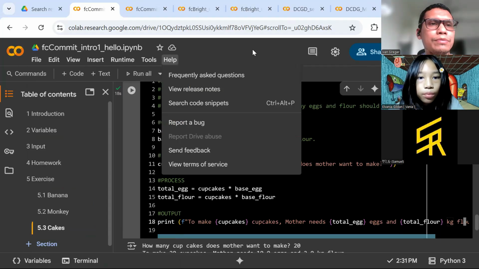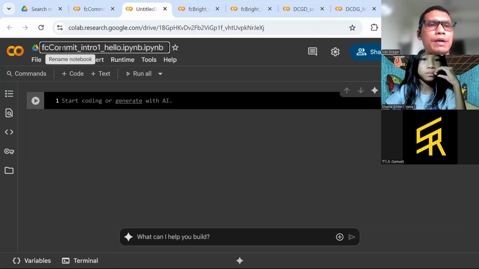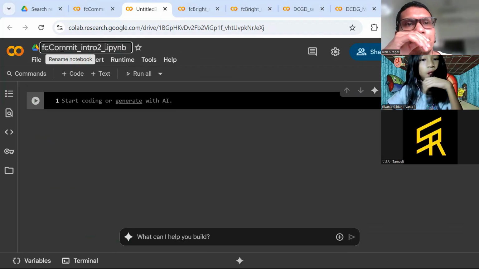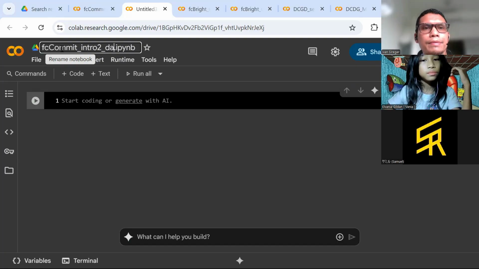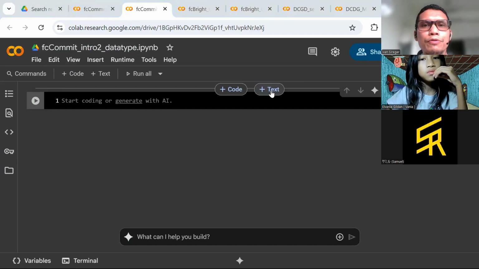And then you name it FC commit intro to, okay, so no more hello, but we continue with data type. Put your title FC commit underscore intro to underscore data type.